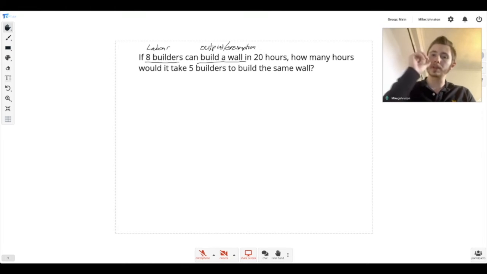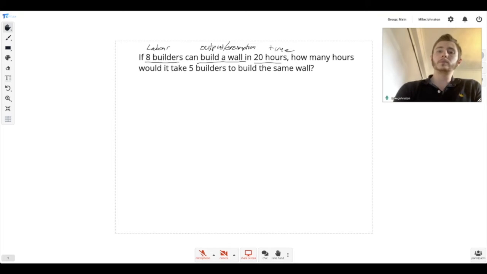Like it could be, for example, how much food would last between them. And then you're always going to have a unit of time, which in this case is 20 hours. Okay, so it's all about how these 3 moving parts work together.